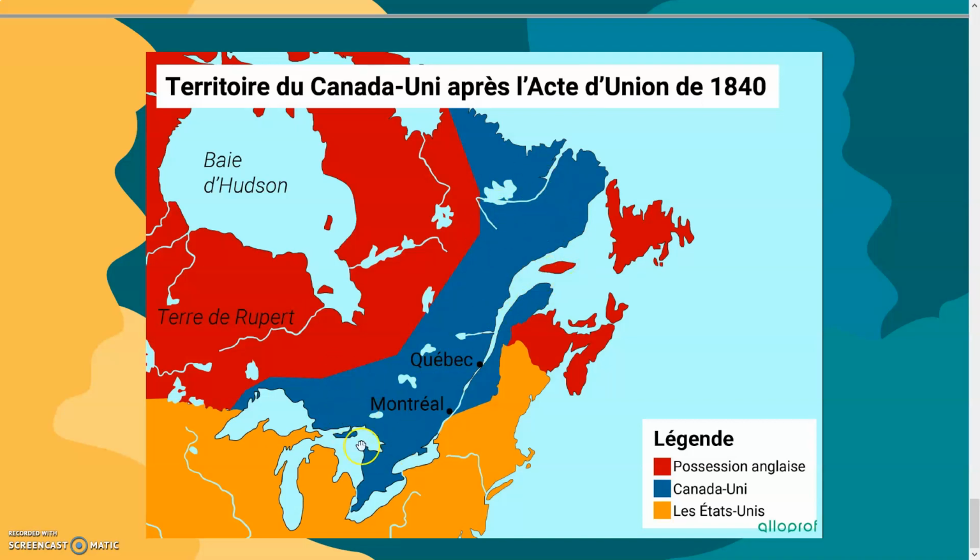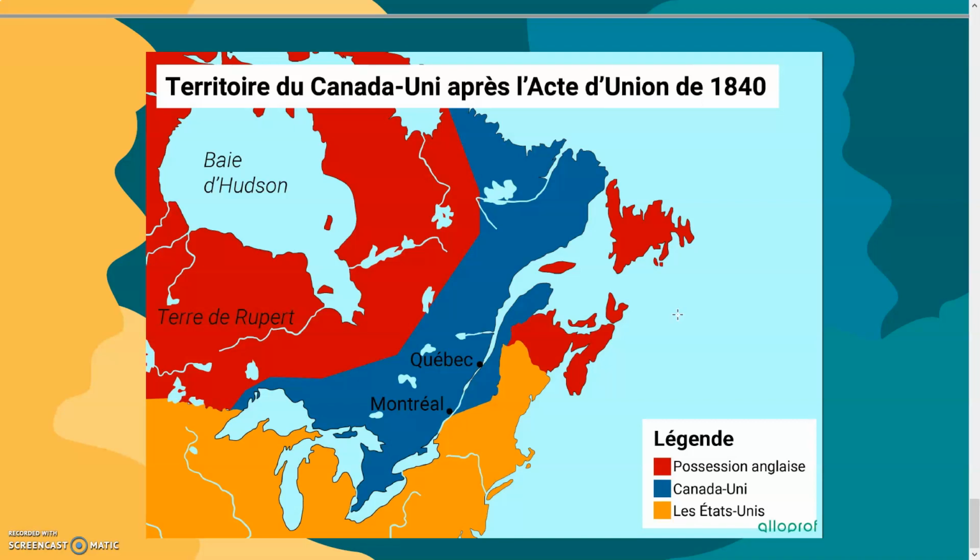Lower and Upper Canada. Now it's a huge territory that is called United Canada. Ça s'appelle le Canada uni. And le Canada uni is going to have one assembly chamber, one legislative council, one governor, and one executive council. Donc, ils vont avoir une chambre d'assemblée, un conseil législatif, un gouverneur et un conseil exécutif. Ce qui est bien dans ceci, c'est que le conseil législatif va être choisi par la chambre d'assemblée. The Legislative Council is going to be elected by the Assembly Chamber.